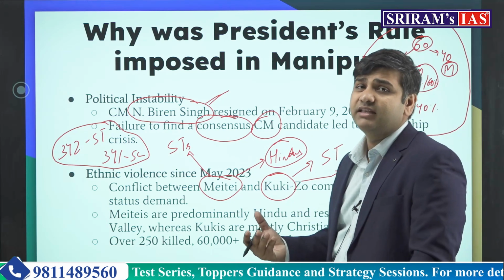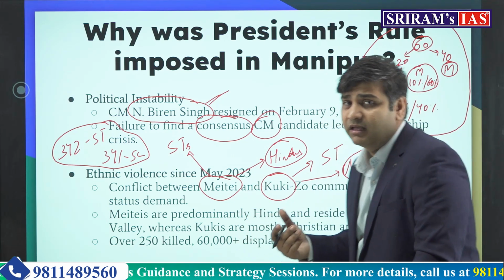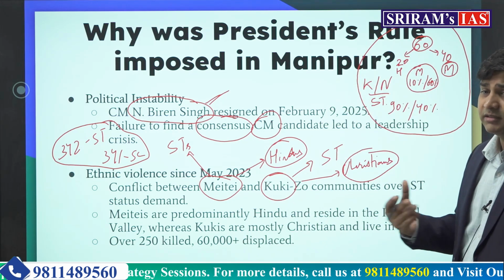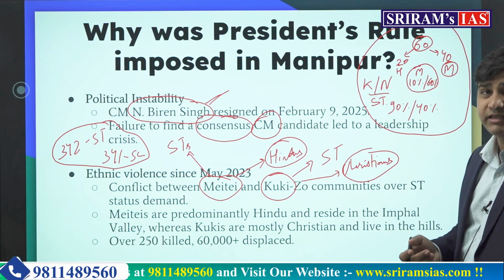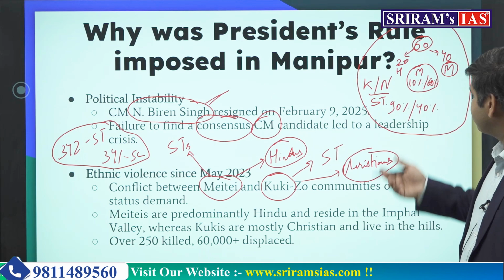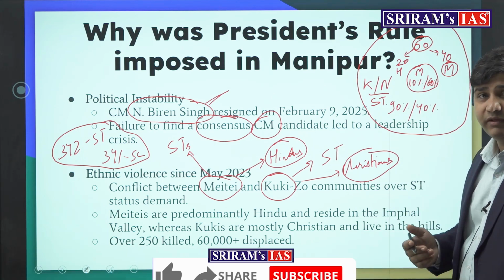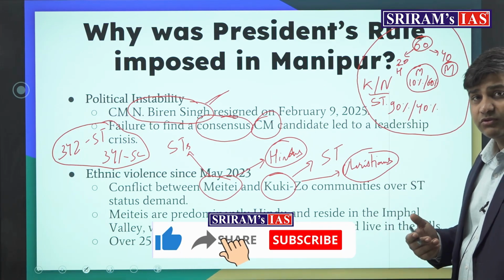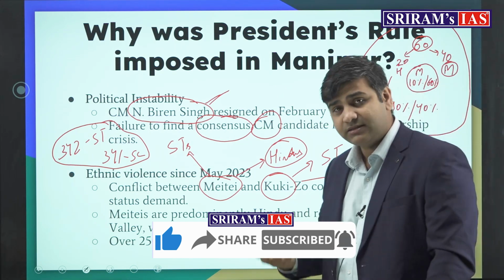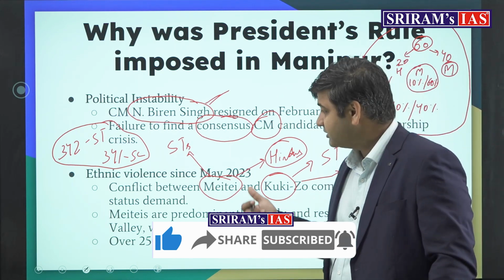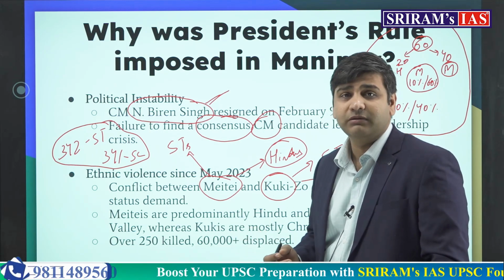The basic issue is the differences, the political tug of war between Meiteis and Kukis in this area. These are hill tribes. Meiteis are living in the Imphal Valley, which is the political basis of Manipur. So this is the political and geographical composition of the whole situation.